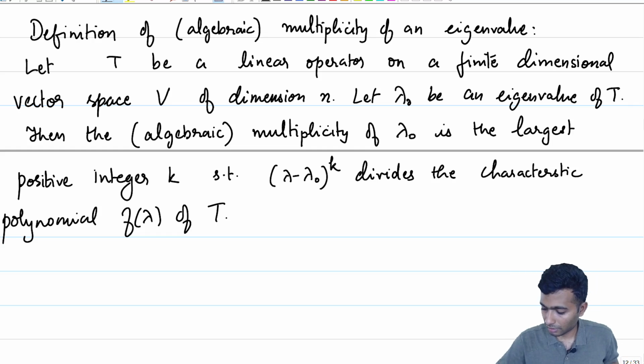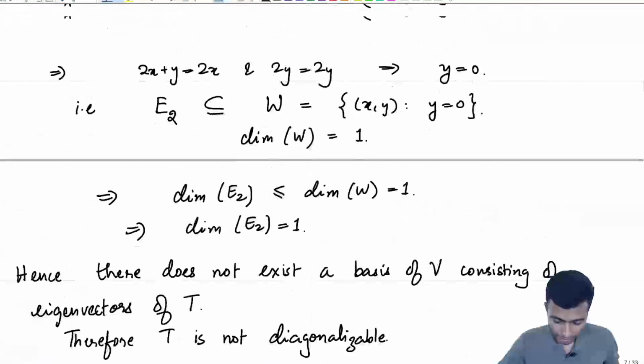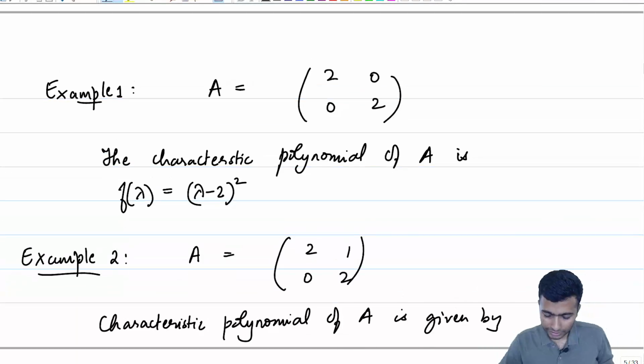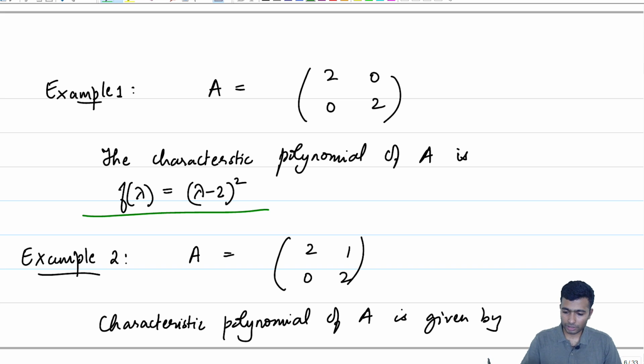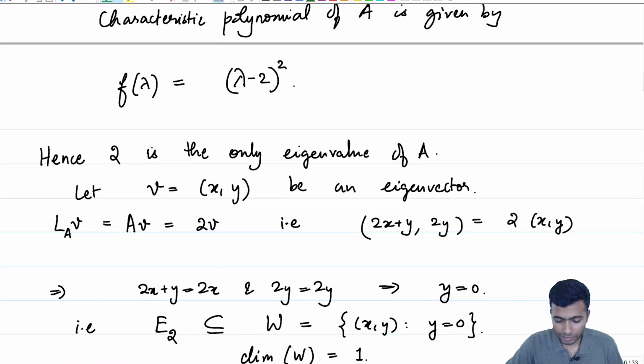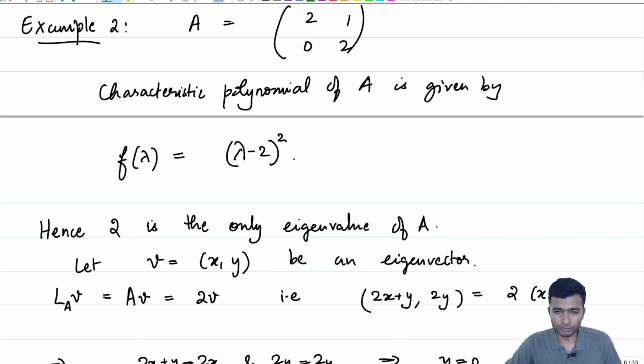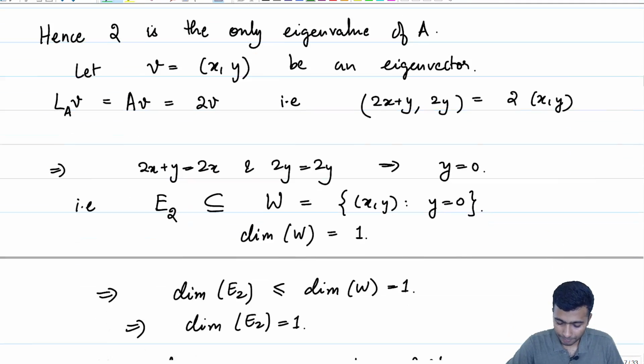So, let us go back and look at our examples earlier. In the first example, the characteristic polynomial is lambda minus 2 the whole square. The only eigenvalue here is 2 and the algebraic multiplicity of the eigenvalue 2 here is equal to 2. The same is the case with example 2, where the characteristic polynomial is the same.